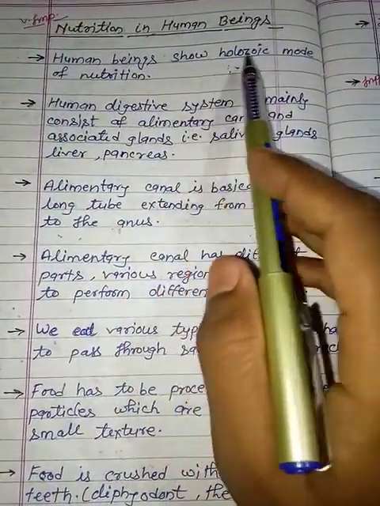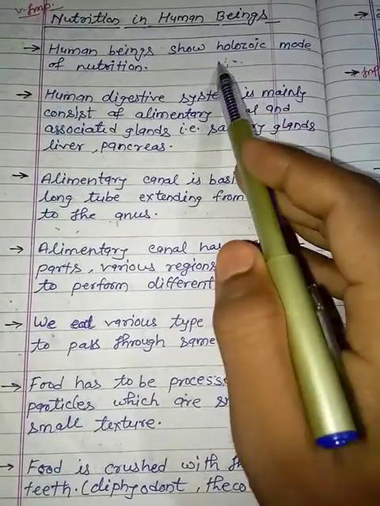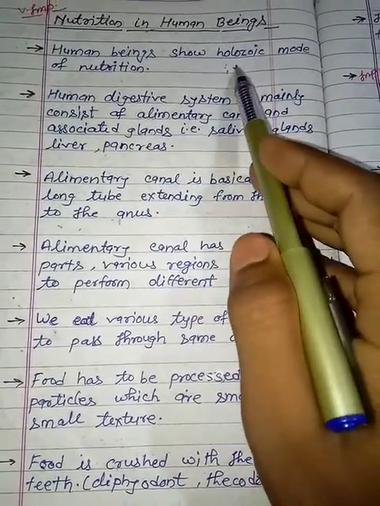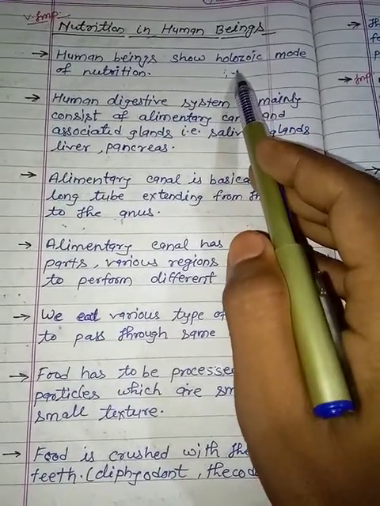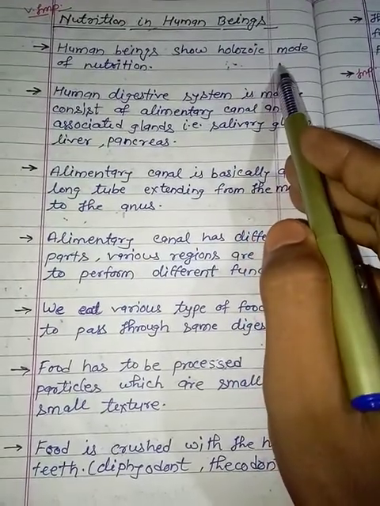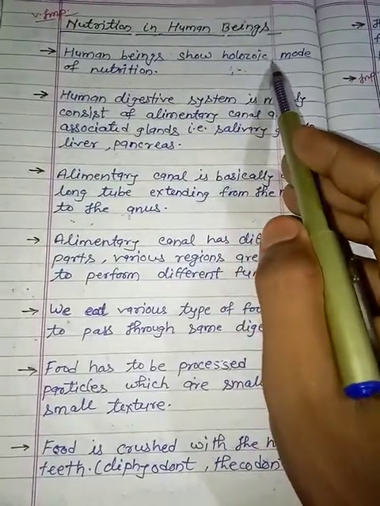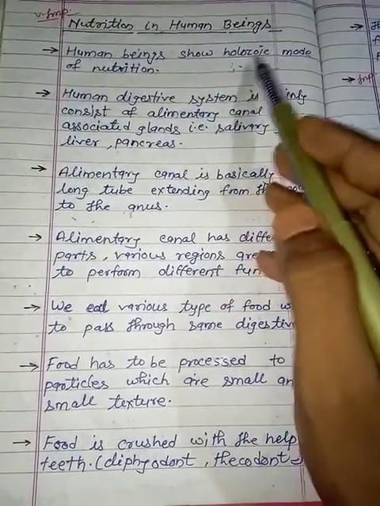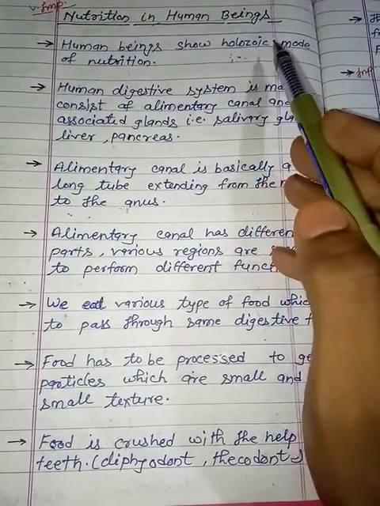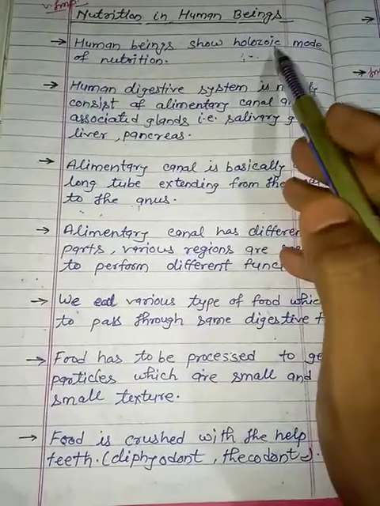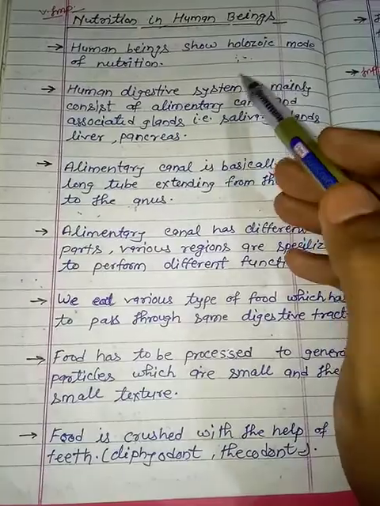In human beings, the holozoic mode of nutrition. Before this, in the last class, we discussed the holozoic mode of nutrition in organisms. The five steps, ingestion, digestion, absorption and assimilation, are considered the holozoic mode of nutrition. Human beings show this mode of nutrition, and humans are omnivorous organisms, so they take plants as well as meat.